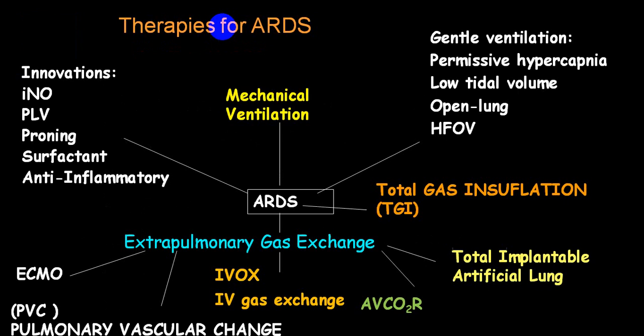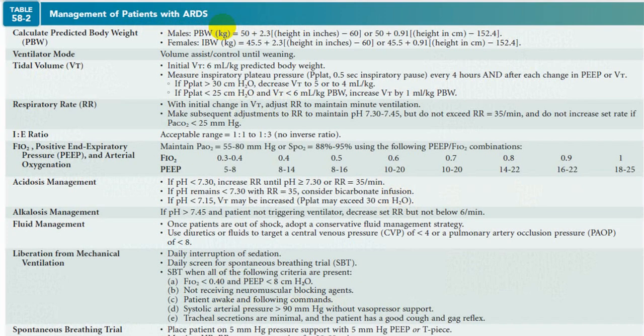You can give permissive hypercapnia, low tidal volume, open lung, HFOV, total gas insufflation, total implantable artificial lung. Then you can go for IVOX, intravascular gas exchange. You can go for pulmonary vascular change, ECMO. You can go for INO, that is nitric oxide, PLV, prone position, surfactant, anti-inflammatories, etc. These are all the different treatments which are being utilized.